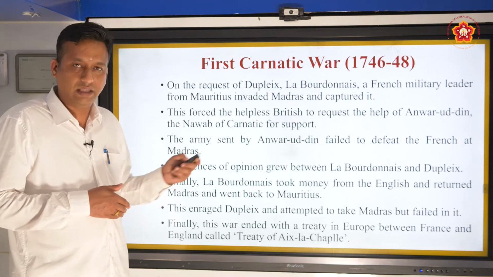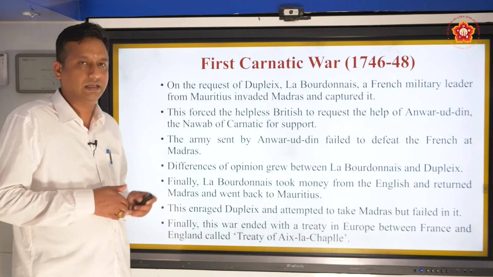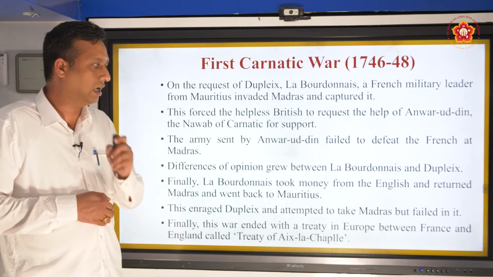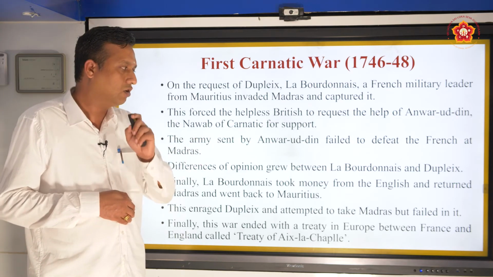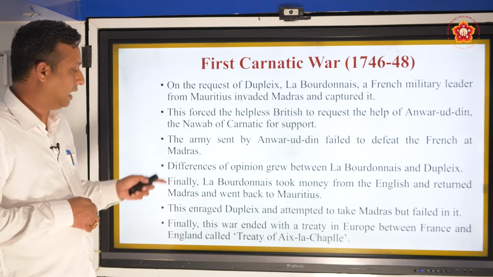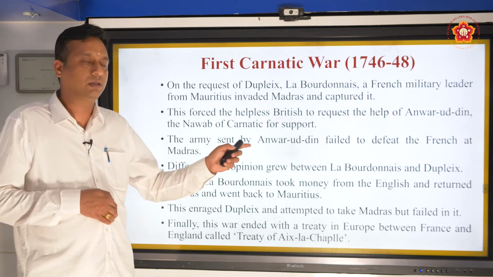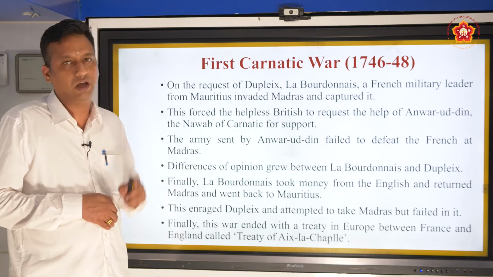Anwaruddin sent the army, but failed to defeat the French at Madras, because Dupleix and La Bourdonnais were very strong, and the army sent by Anwaruddin could not manage that. But here one thing happened. There were differences between La Bourdonnais, who had come from Mauritius, and Dupleix, who was the French governor.